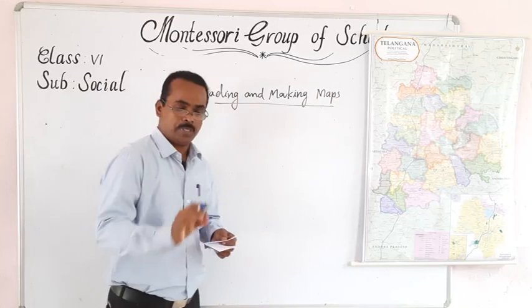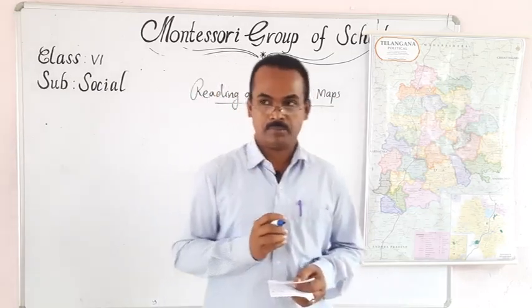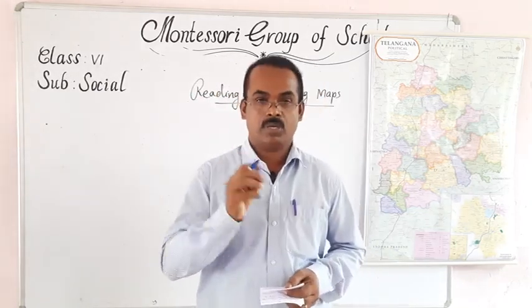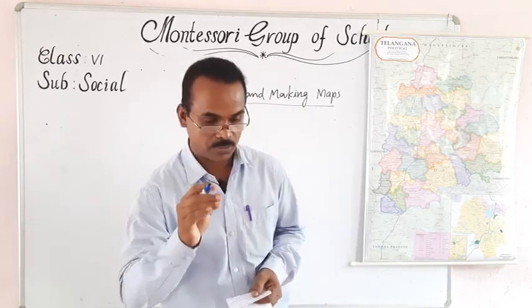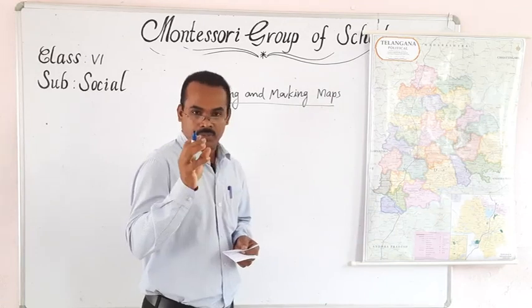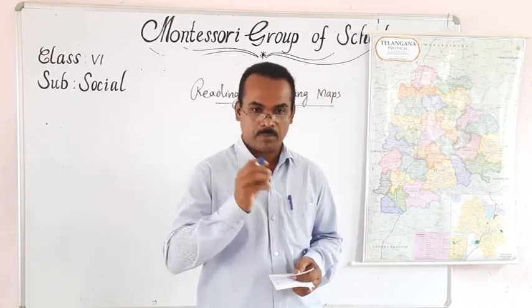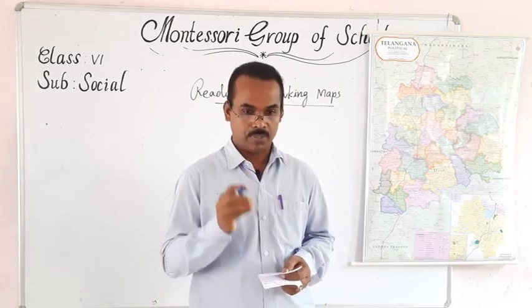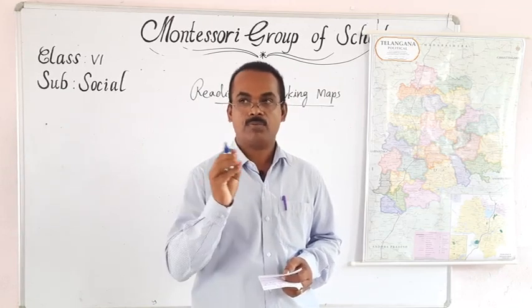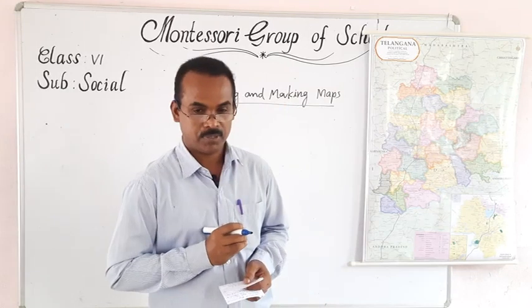I think you all are familiar with maps, because last year you studied different types of maps. You have marked all the continents and countries in the world map, and moreover you marked important cities of India. That way you are familiar with the map.